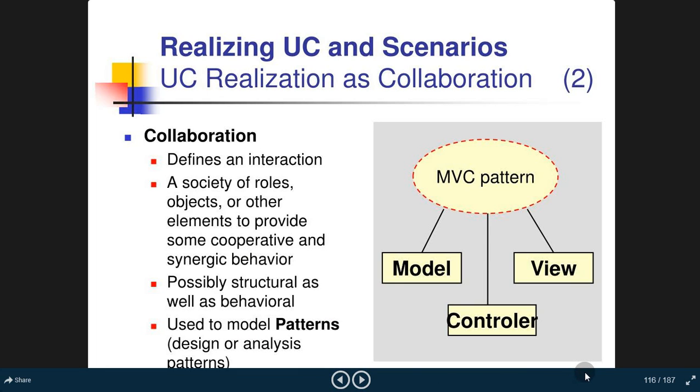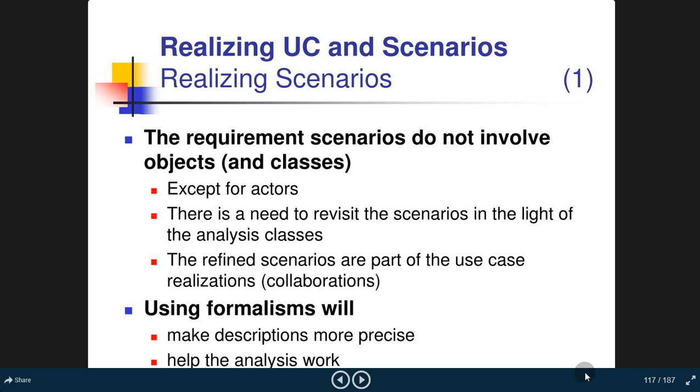Collaboration. Realizing UC and scenarios. UC realization as collaboration. Collaboration defines an interaction, a society of roles, objects or other elements to provide some cooperative and synergic behavior, possibly structural as well as behavioral, used to model patterns, design or analysis patterns. For example, the MVC pattern: model, control and view.